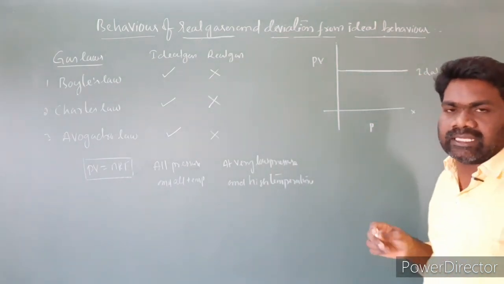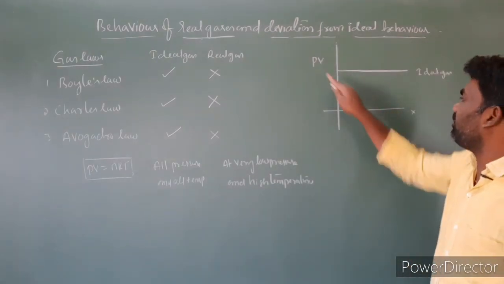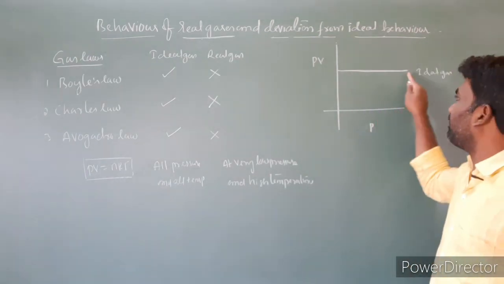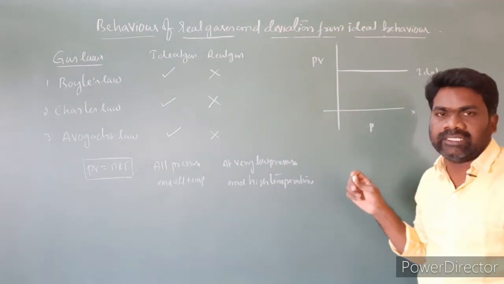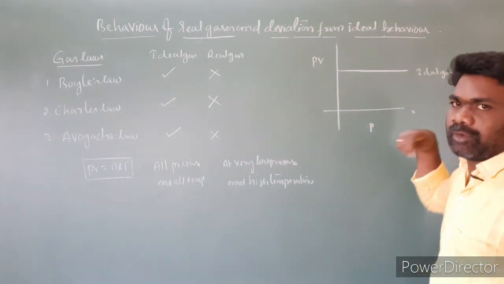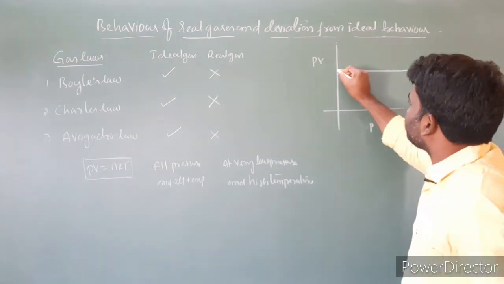But in the case of real gases, the plot of PV versus P is not a straight line parallel to the x-axis. They show a significant deviation that may be positive or negative.